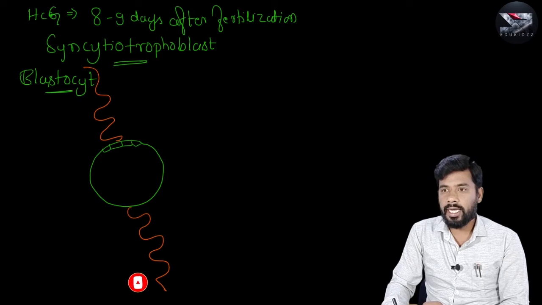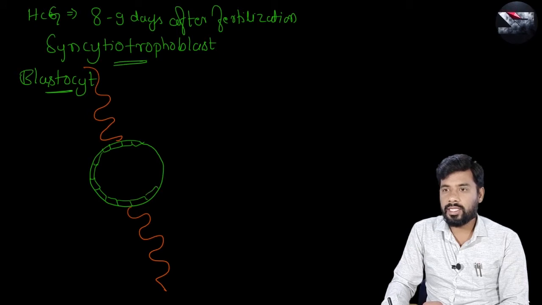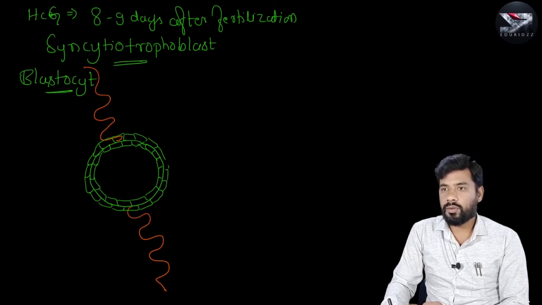This outermost layer of cells is called the trophoblast layer, and this layer is continuous, and it may further divide to increase its cells like this, each cell with a single nucleus, right? And what is this layer?